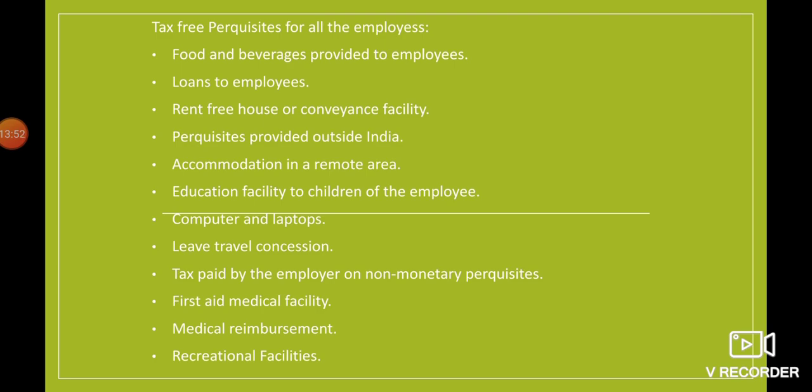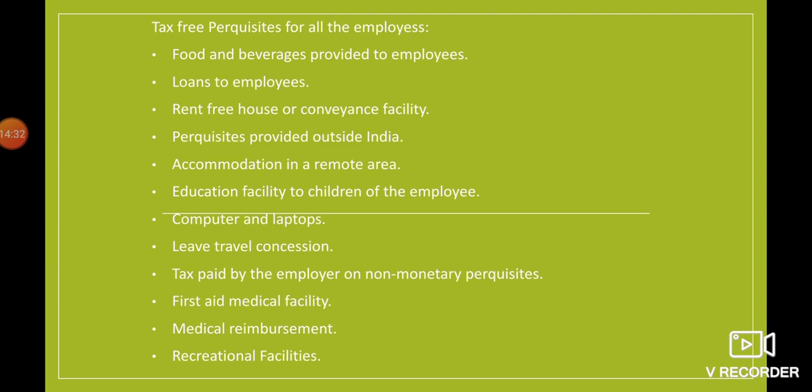Accommodation in a remote area: if that accommodation is being provided, even that will be tax-free. Education facility to children of the employees: if the company is providing any education facility, even that will be tax-free. Computers and laptops: if the company is providing computer laptops, that will be tax-free. Leave travel concession: if the company is providing some leave travel concession, that will be tax-free also.